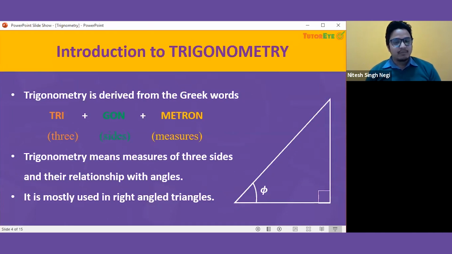The introduction to trigonometry. Trigonometry is derived from three words: tri, which means three, gon means sides, and metron means measures. So trigonometry means the measures of three sides and the relationship with the angles of those triangles. You have to be sure that it should always be applied to right angle triangles, not every other triangle. Okay, so this is the main thing here.